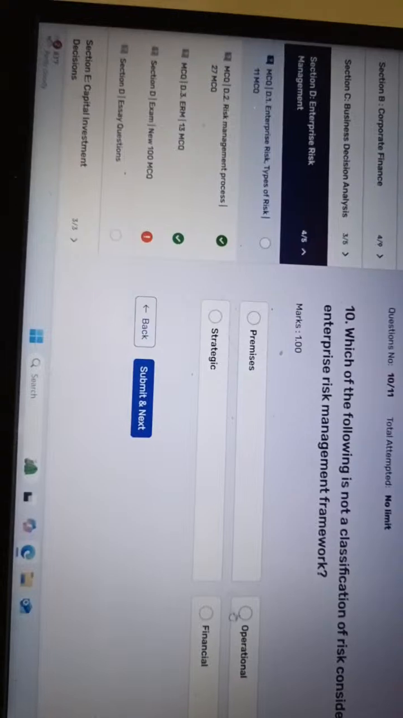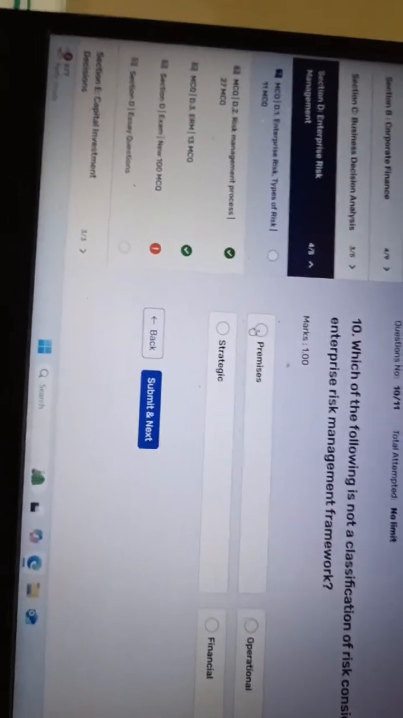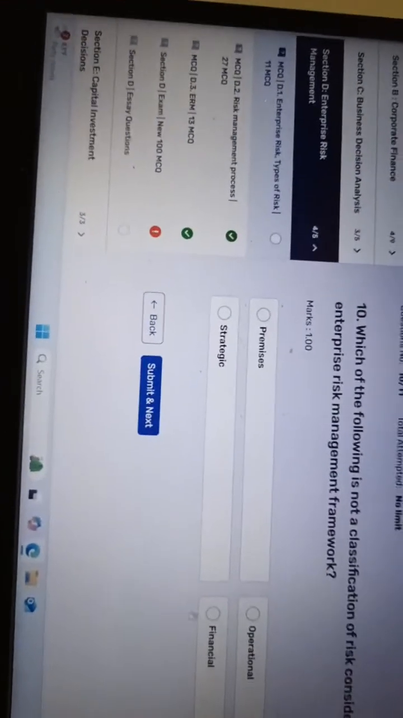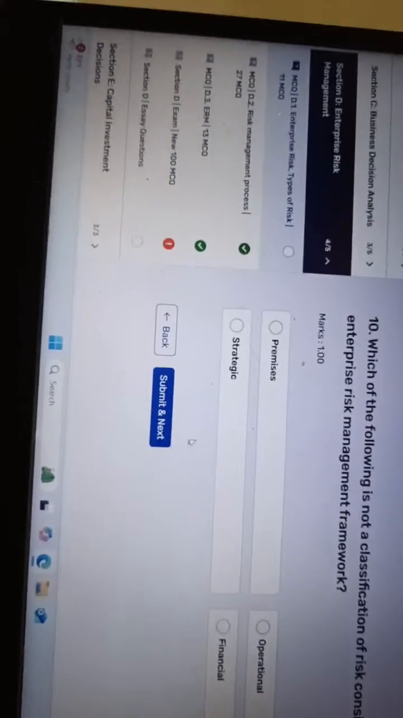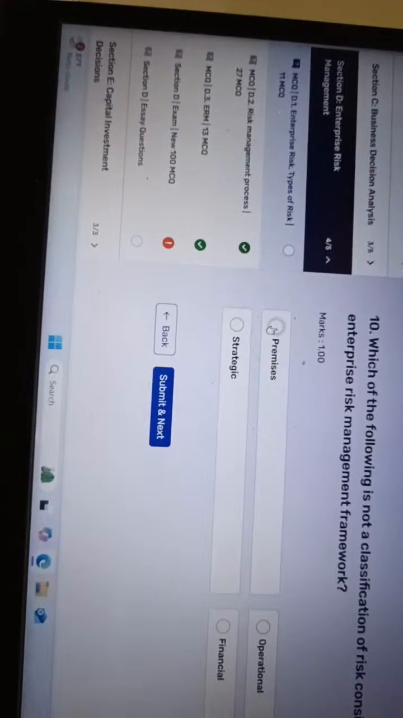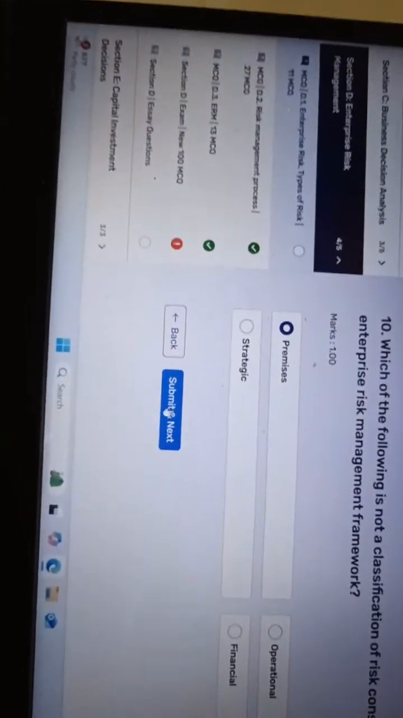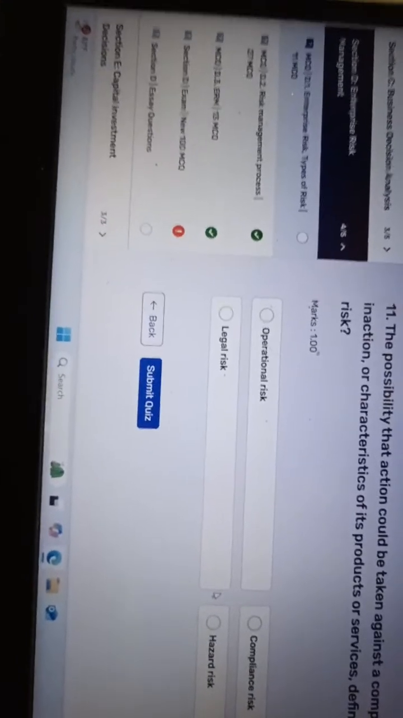Premises, operational, strategic, financial risk. I already told you operational risk should be covered. Financial, I already told you, should be covered. Strategic should be covered. Premises is not there in the options, right? I never talked about premises risk. That's why this is the answer.